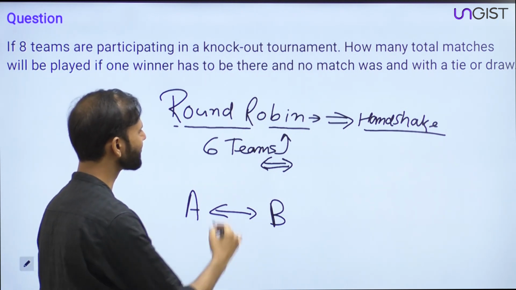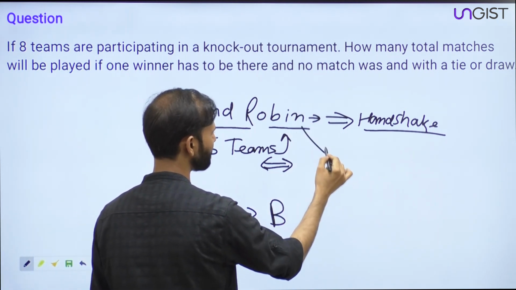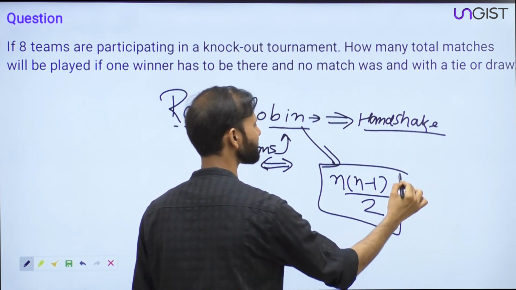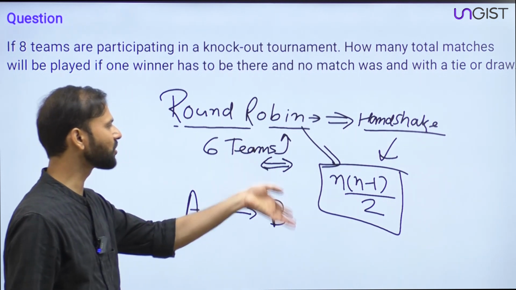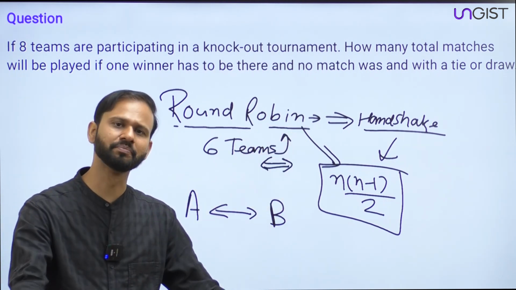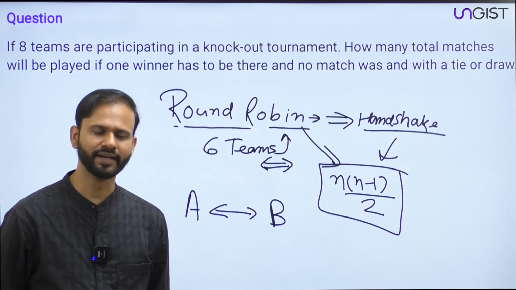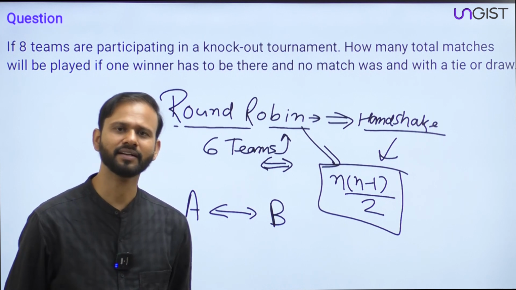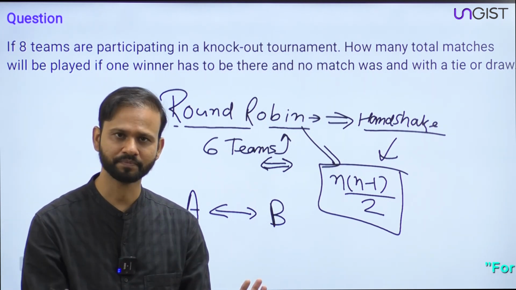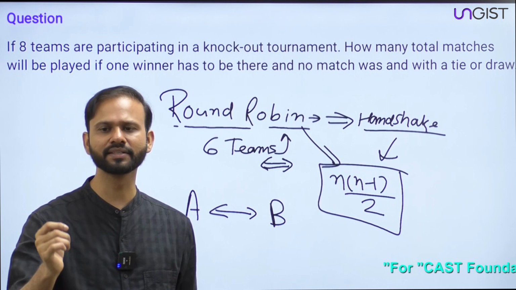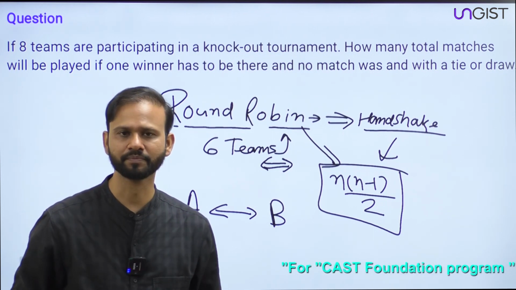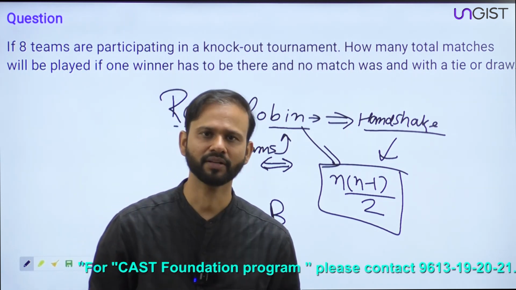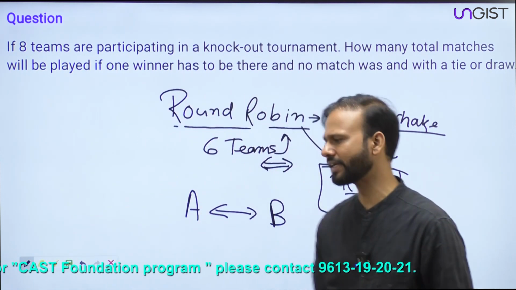So if n teams are participating in a round robin tournament, then the total number of matches will be n into n minus 1 divided by 2. This is the same as handshake. So for round robin and handshake, the total number of cases is the same: n into n minus 1 divided by 2. Everybody okay? Feeling comfortable now? Any doubt, please ask in the chat. Round robin and handshakes are the same. Fine, clear?